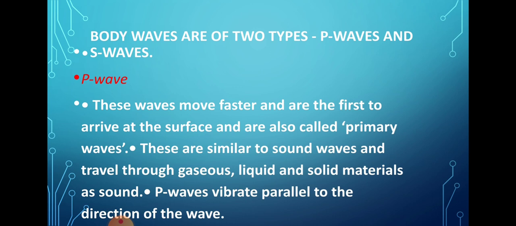Body waves are of two types: the P wave and the S wave. P wave means primary wave, S wave means secondary wave. The P wave is the fastest wave of the earthquake. It is also called the primary wave. The P wave is almost similar to the sound wave and travels through gaseous, liquid and solid material as sound does. It can pass through all materials. P waves vibrate parallel to the direction of the waves only.